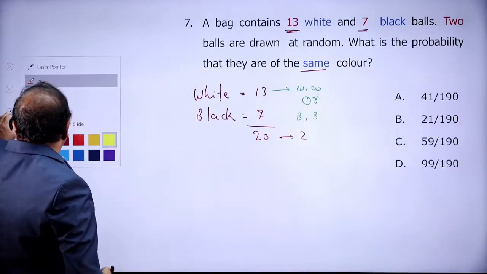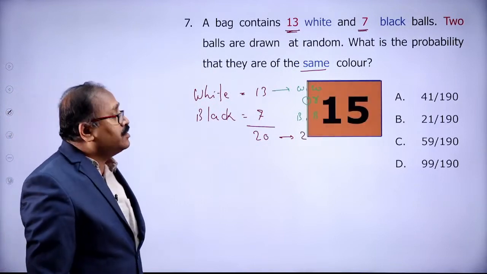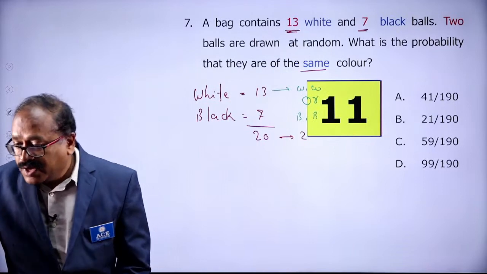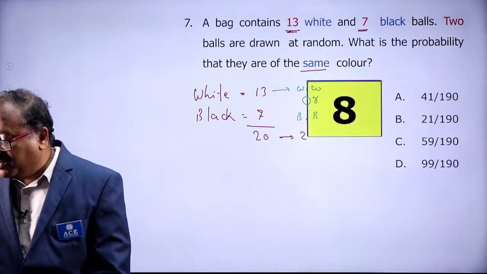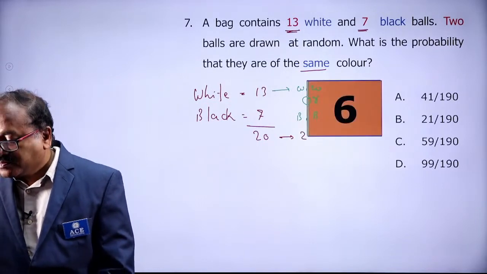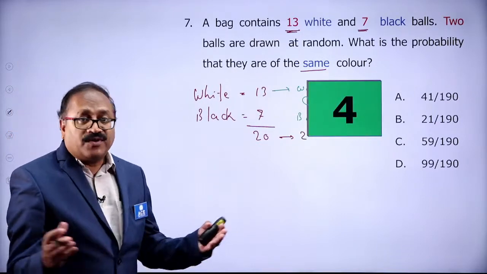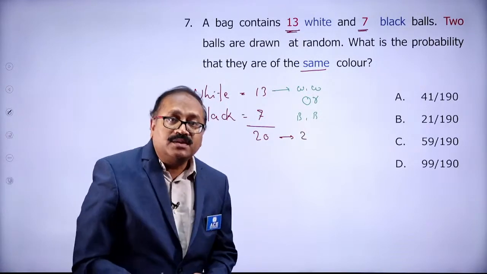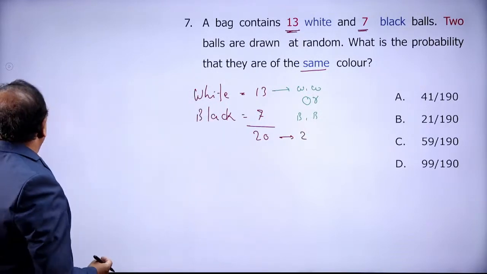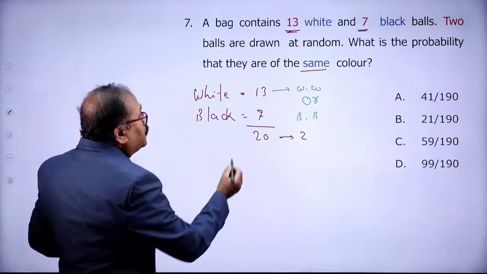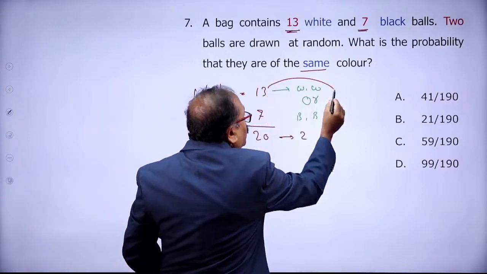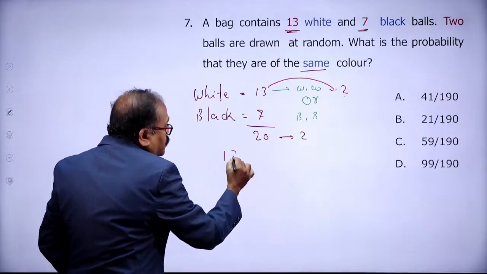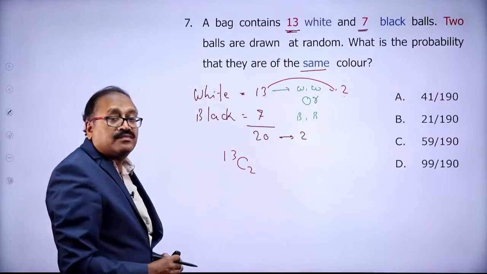So please try, those who are able to answer the question. I give 15 seconds to you. Question number 7. Yes, I am sure some of you will be able to answer the question. 5 more seconds. 2, 1, time up. Now, if we have to take 2 from here, then that is 13C2.